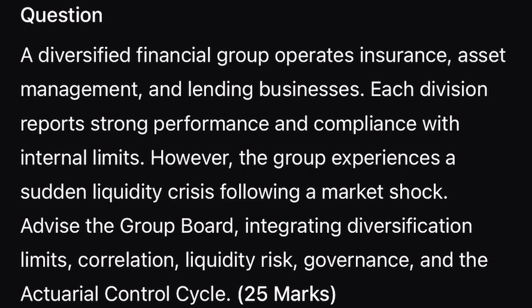25 marks. Section 1. Interpretation and key points. Quick awareness check. The diversification illusion, siloed success, is a red flag. If every division is winning, they might all be betting on the same thing. Liquidity versus solvency. You can be rich on paper, solvency, but broke in the bank, liquidity. Liquidity is about the timing of cash flows. The correlation spike. In a crisis, the walls between insurance, lending, and assets disappear as everything moves in one direction. Group-level governance: compliance at the divisional level does not equal safety at the group level.